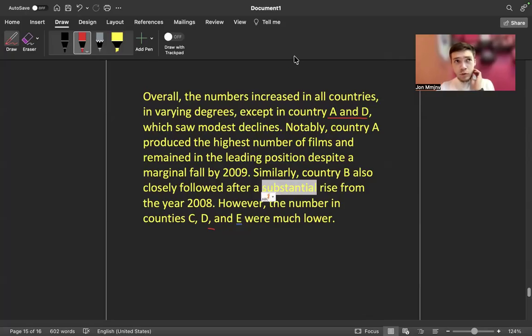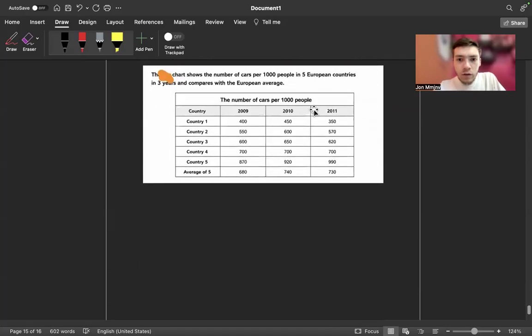Notably, country A produced the highest number of films and remained in the leading position despite a marginal fall by 2009. Similarly, country B also closely followed after a substantial rise from the year 2008. However, the numbers in countries C, D, and E were much lower. Yeah, this is beautiful.